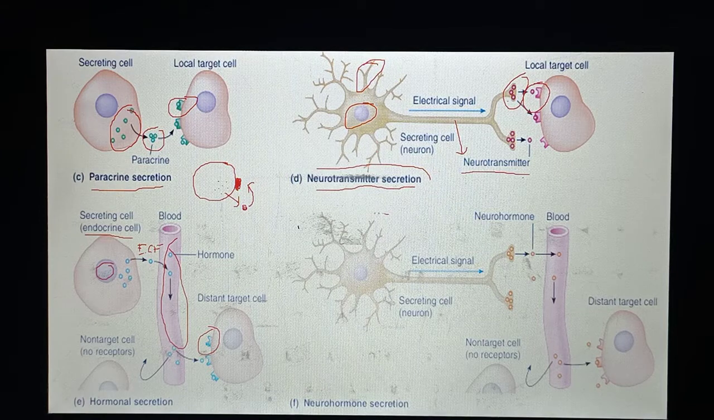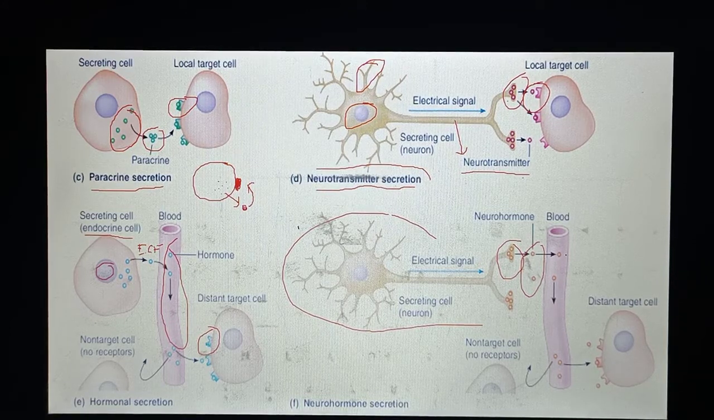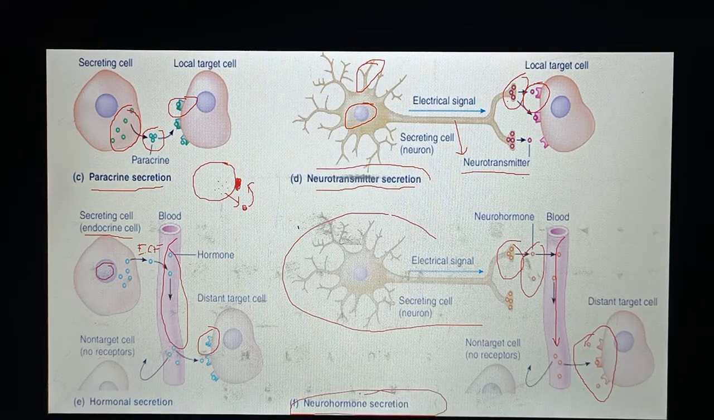On the other hand, here you can see this is another neuronal cell, and from the axonal terminals of this neuronal cell, specific chemical messengers are released into the extracellular fluid. From the extracellular fluid, they travel to the blood capillaries, and inside the blood capillaries they move to specific target cells, where they bind with the specific receptors which are present at the surface of the target cells, and this binding generates a specific cellular response. This kind of secretion is known as neurohormone secretion.